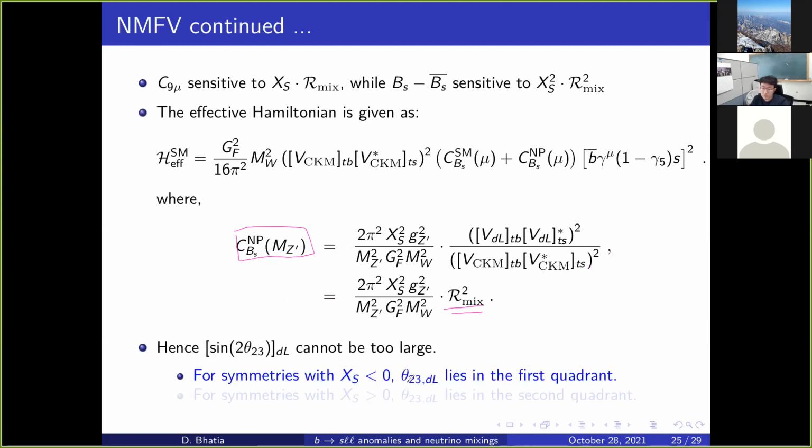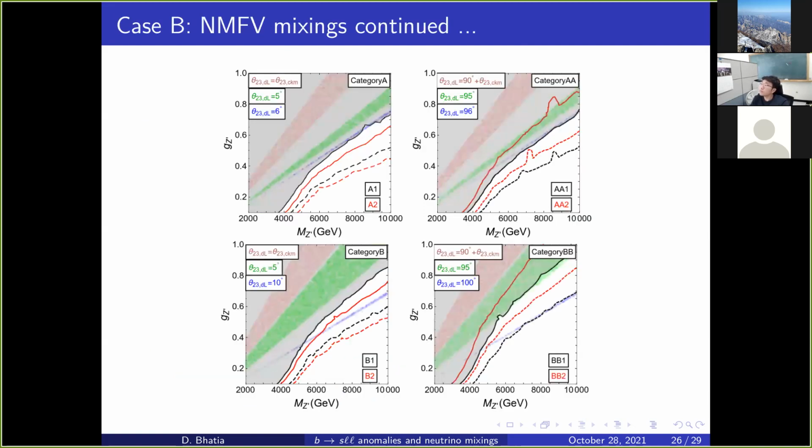So that means for symmetries with excess less than 0, 2 theta 23 should lie in the first quadrant, and for symmetries with excess greater than 0, 2 theta 23 should lie in the second quadrant. So that's a takeaway from this exercise. Now let us go to results.